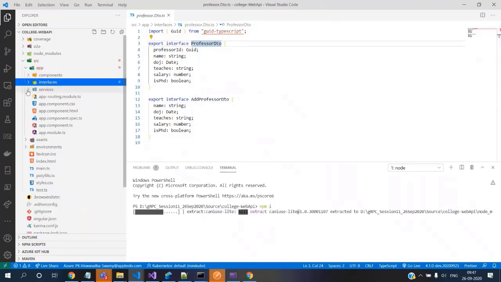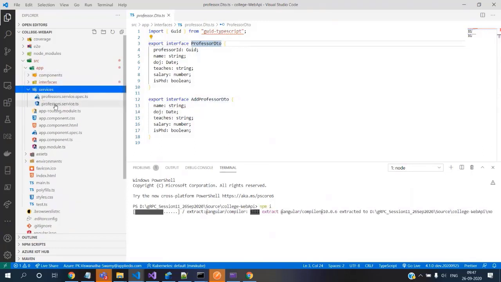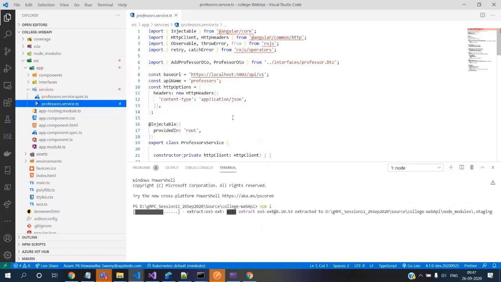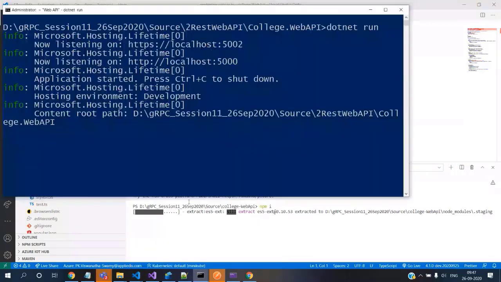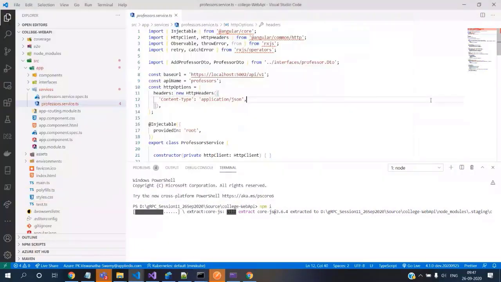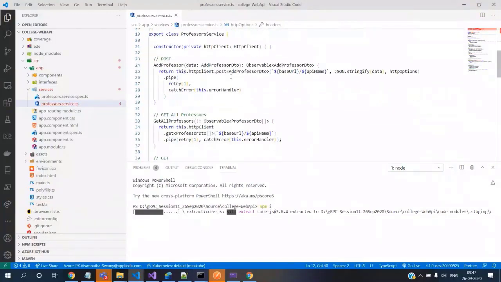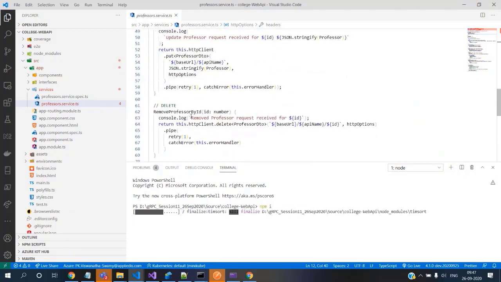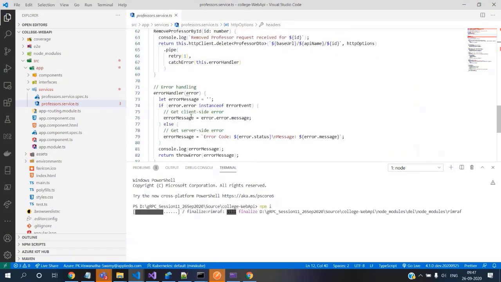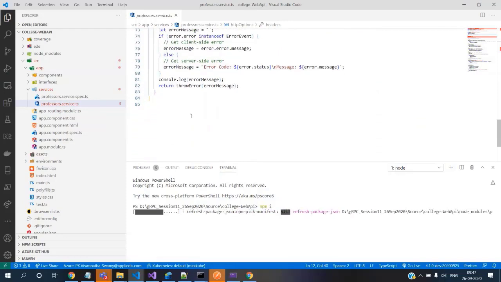And we have one service file, and this service file is talking to 5002. The 5002 is the web API, and it has the CRUD operations: add professor, get all professors, get professor by ID, edit professor, and remove professor. Okay, so those are the CRUD operations.